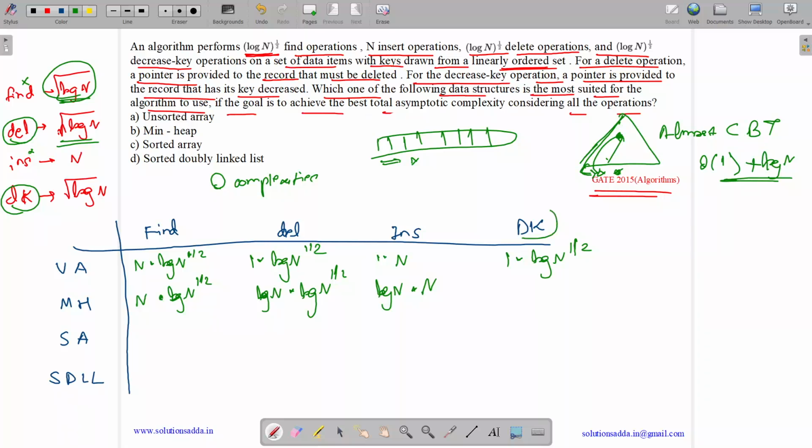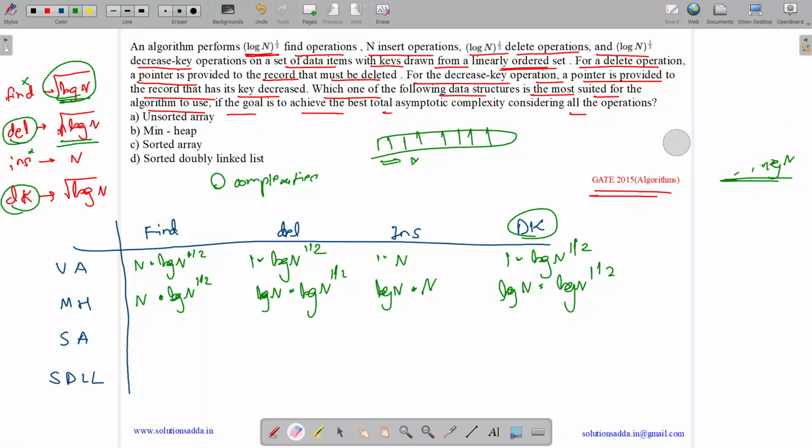Now we have decrease key. So for decrease key, we first need to find that item, but we are already given a pointer to that, so it can be done in order of 1. Now after decrease key we also need to do the heapify. So heapify takes log n for one item, and we have log n to the power 1 by 2 decrease key operations. Okay. Now we have a sorted array.